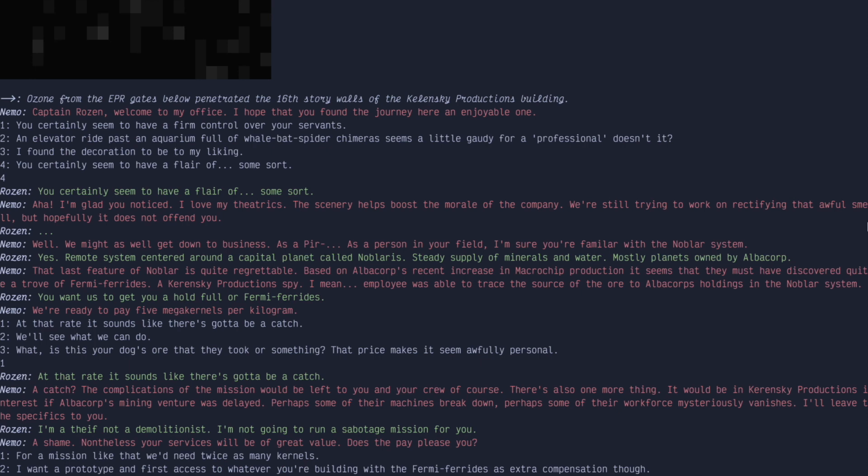Does the pay please you? For a mission like that, we'd need twice as many kernels. I want a prototype and first access to whatever you're building as extra compensation. Someone like me can always use a corporation on their side. If we get this ore, I'll expect to be able to call in a favor down the line. Ooh.